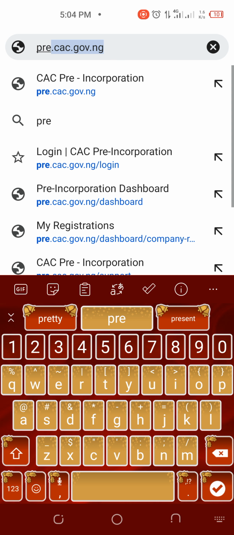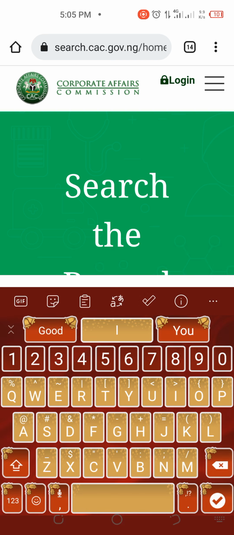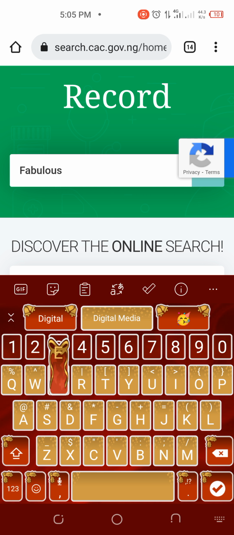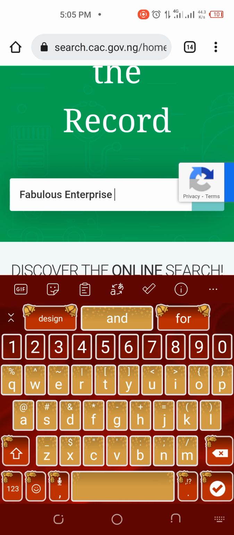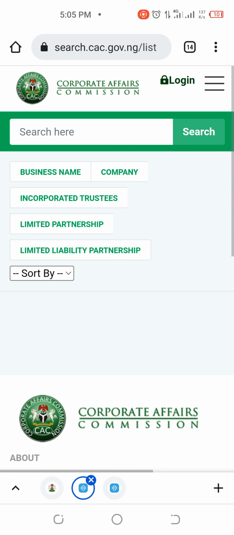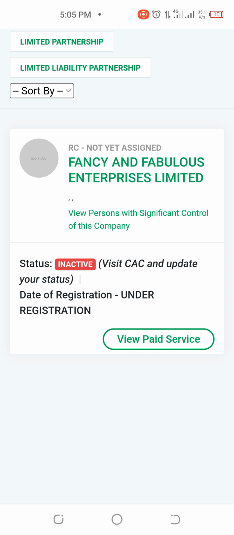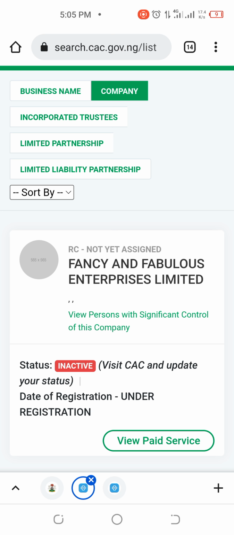I want to show you something about Sash. So this is Sash. When I click on Sash, how it is done is quite easy and interesting. For example, let me say Fabulous Enterprise. If you want to register a business name like this, you search to know if there are similar names or not. You can see that this one is not yet assigned, but you can see Fancy and Fabulous Enterprises Limited. It means that this Fabulous Enterprise cannot be approved.